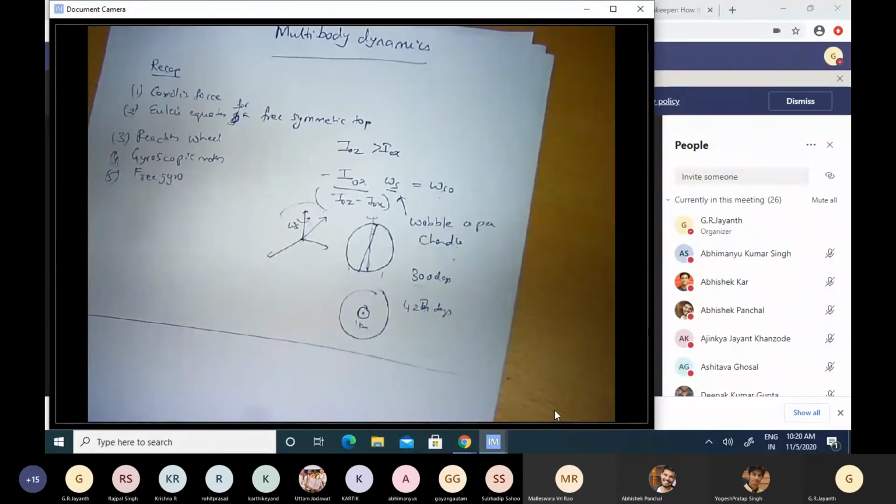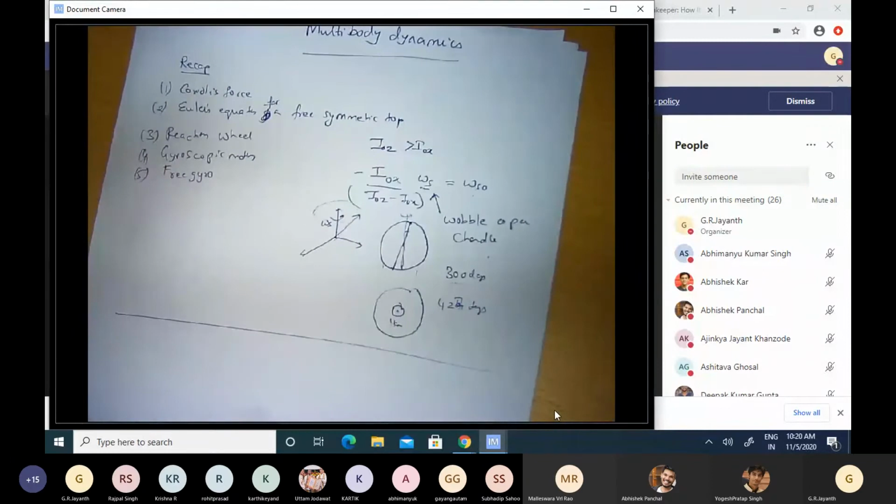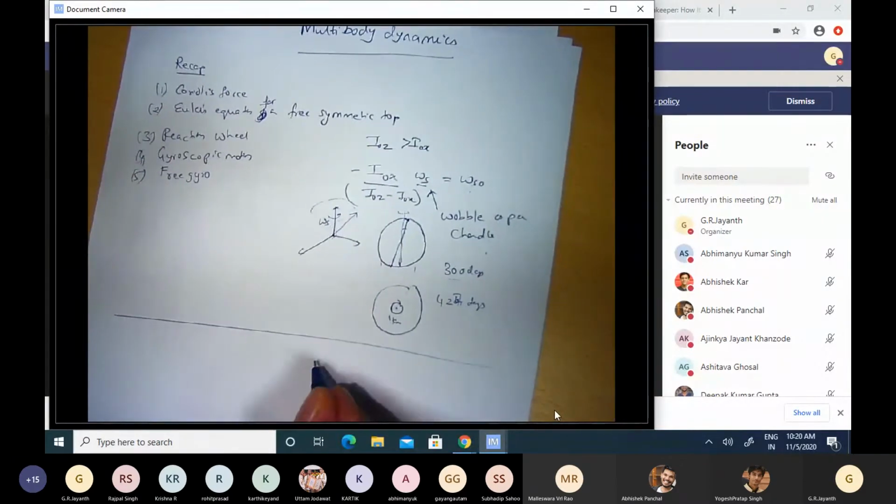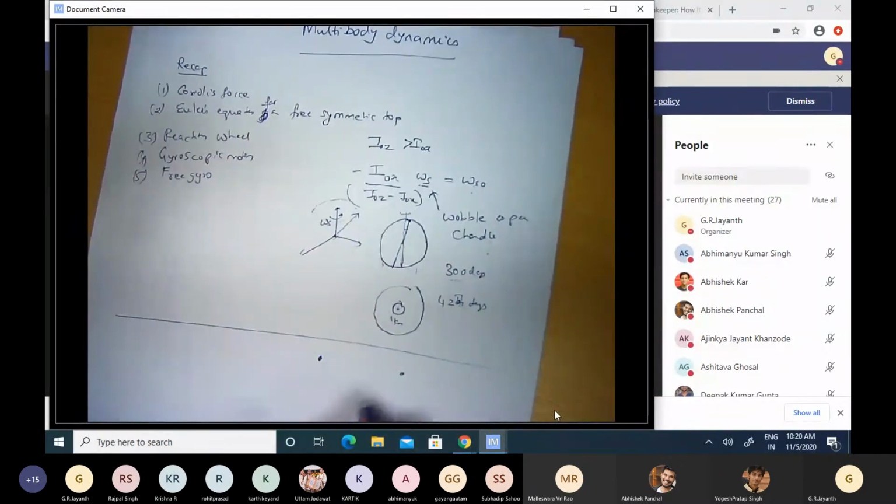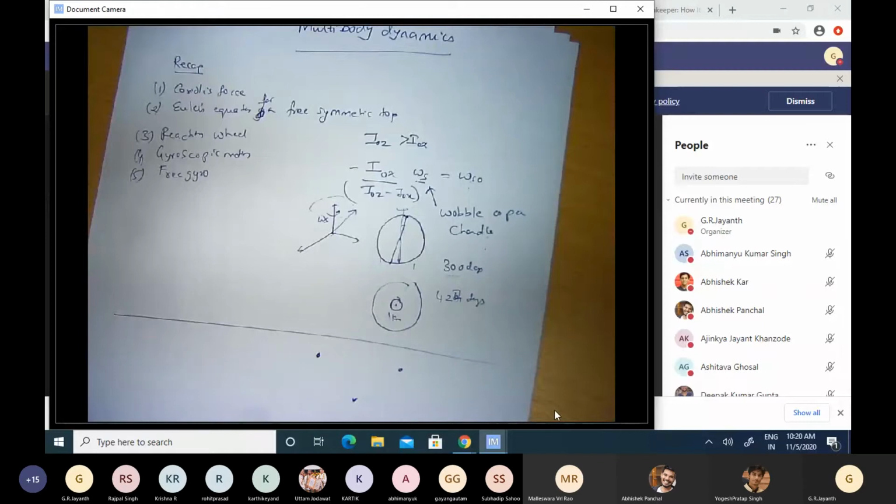Historically, it has played a very important role, not just for engineers, but also for mathematicians and physicists. The more famous problem in multi-body dynamics is of three point masses that are moving under the gravitational field.